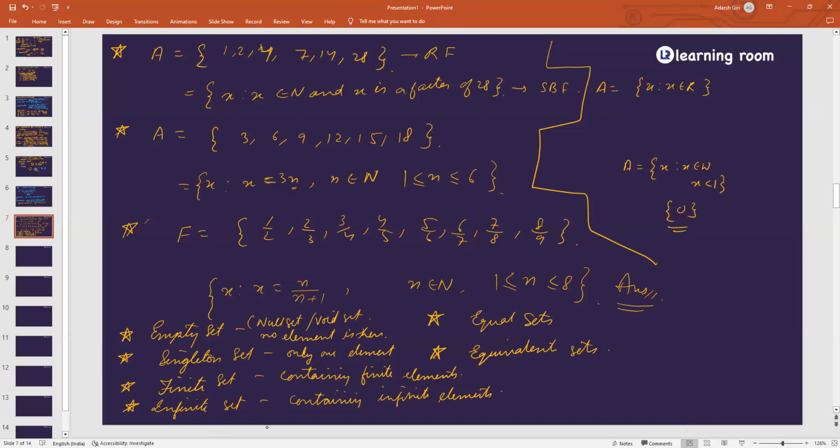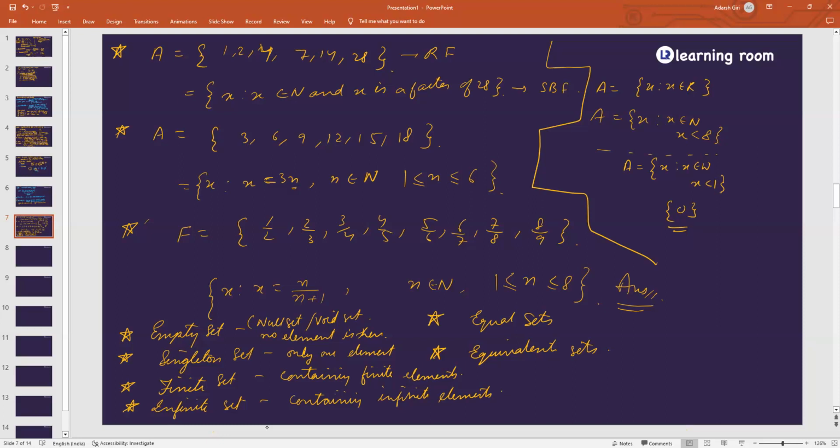Good. If I ask about finite set, I can make the same set finite by writing X belongs to N, where X is less than 8. How many elements will be there? 7 elements will be there. Very good. This is a finite set. I put the restriction there. But if I had left it, no restrictions, X less than 8, I did not write it there, how many elements will be there? That will be infinite. Very good.